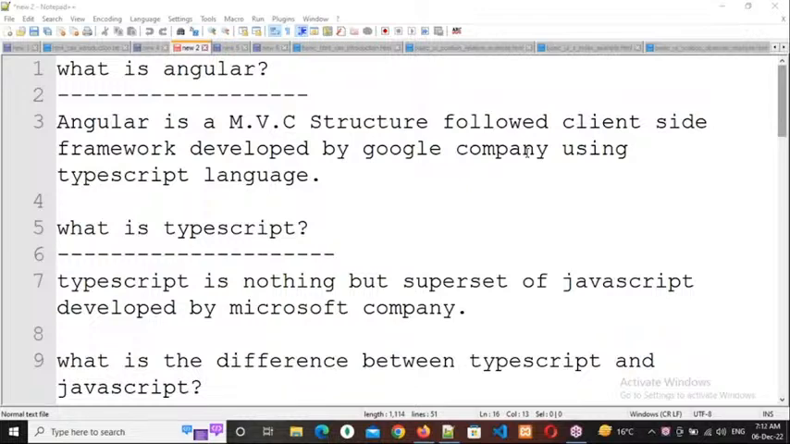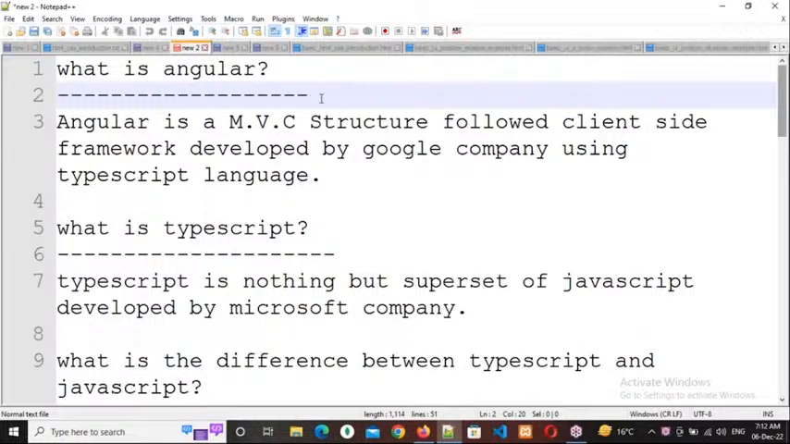In the starting days, only introduction is possible. So we are going to learn about the introduction of Angular. Introduction means what is that, who developed that, all those things. So what is Angular? Angular is an MVC structure followed client-side framework developed by Google company using the TypeScript language. I will explain MVC structure a little bit later.